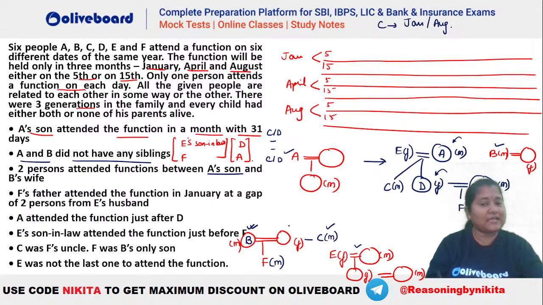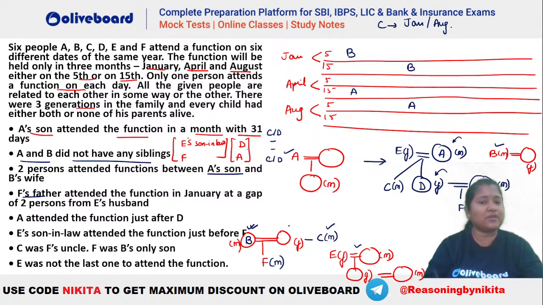So there should be two persons between C and D. And we know that D's just part we should have your A, right? That also we have here. Now it is given F's father attended the function in January at a gap of two persons from E's husband. Who is F's father? That is your B, right? So you can see B can be here or B can be here. Either of the two situations. And he has to be at a gap of two persons from E's husband. That is your A, right? So 1, 2, A here or A here.